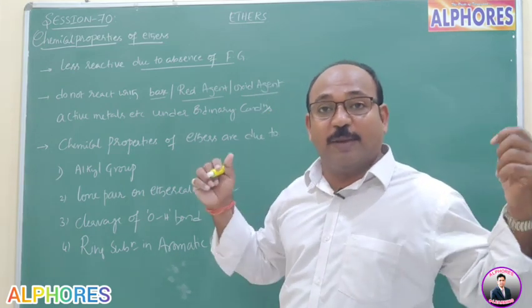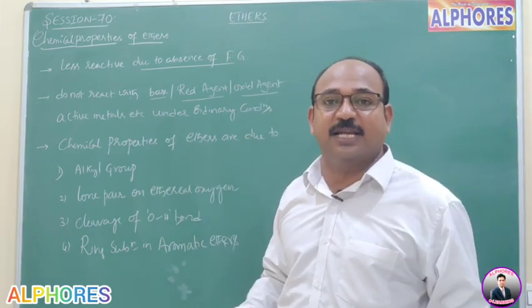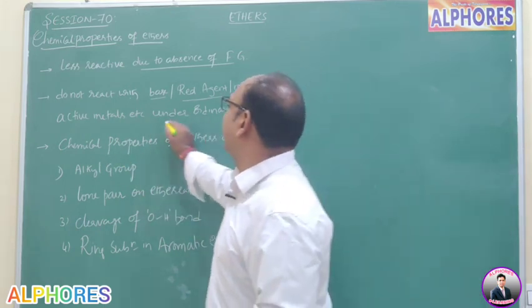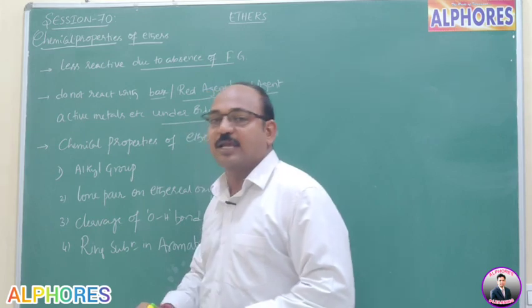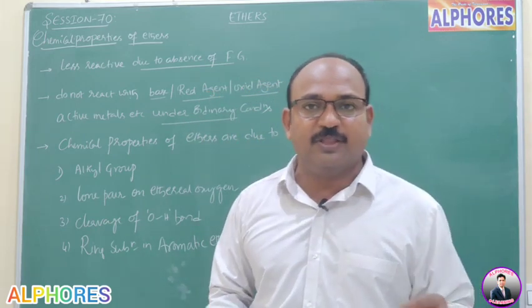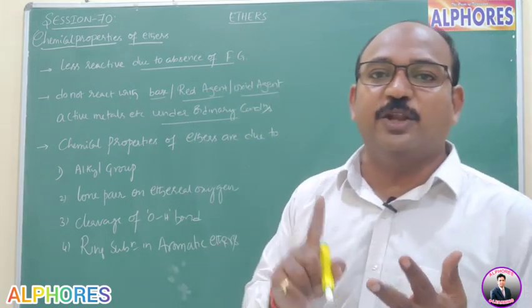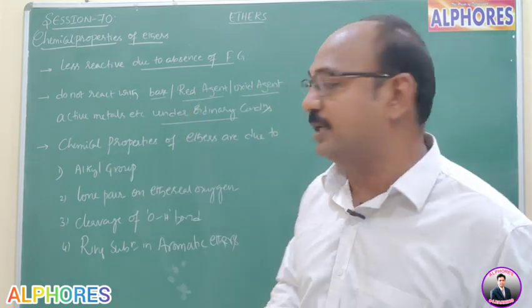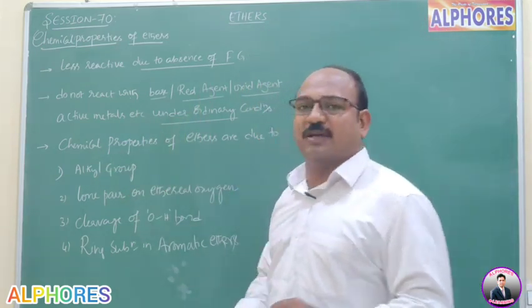I will give abnormal, drastic conditions later; that scenario is completely different. So under normal or ordinary conditions, ethers do not react with oxidizing agents, reducing agents, active metals, and also base. Right?